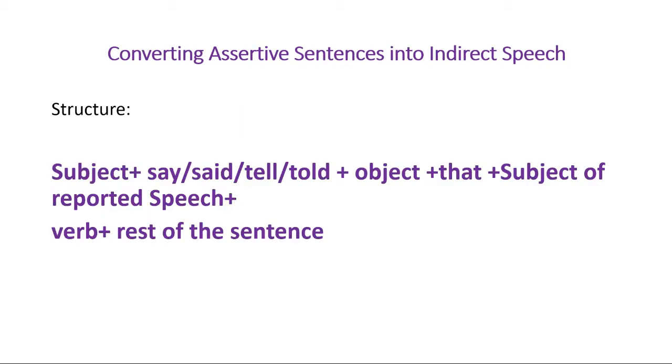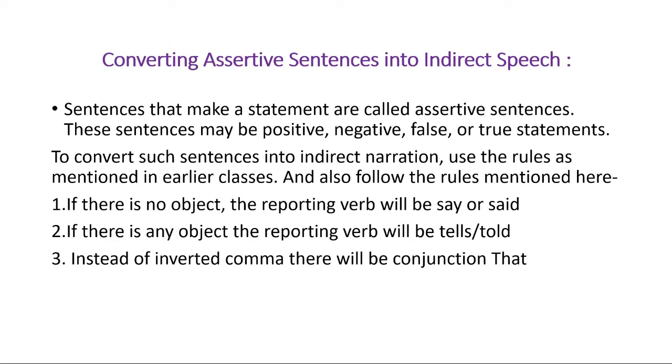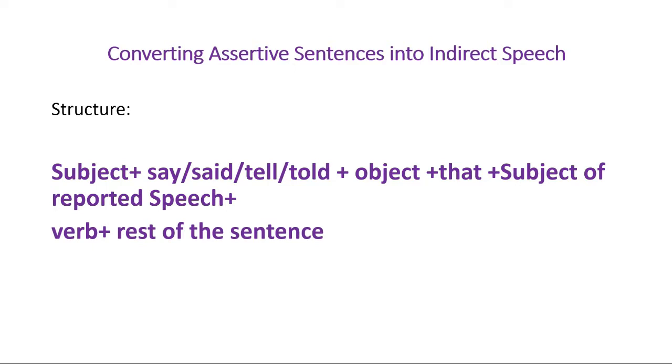So the structure of an assertive sentence that is turned into indirect speech will be: first we will put the subject, then there will be say or said, or tell or told. We will use say or said when there is no object, and we will use tell or told when there is an object.